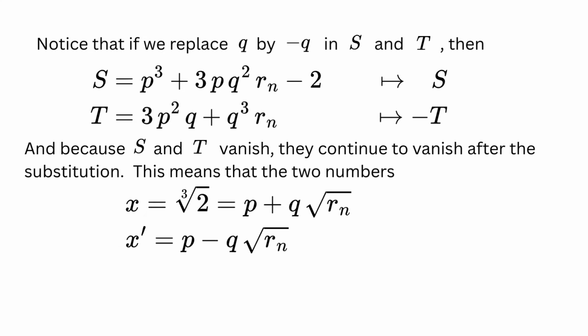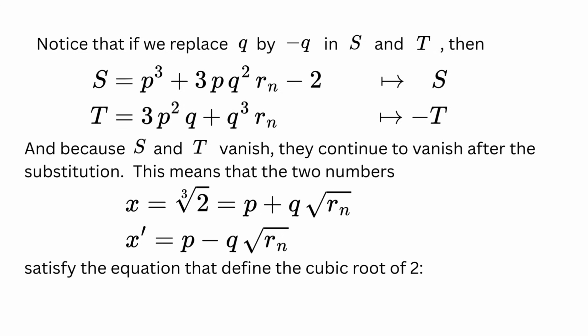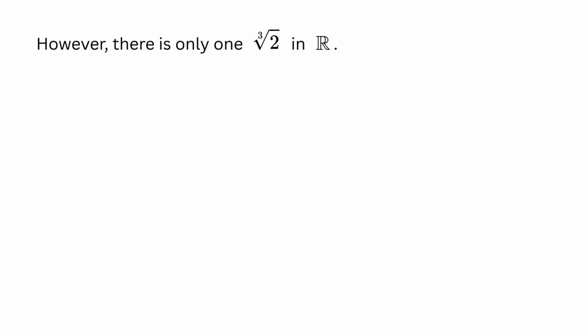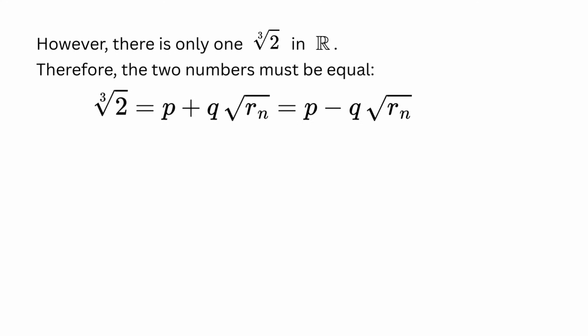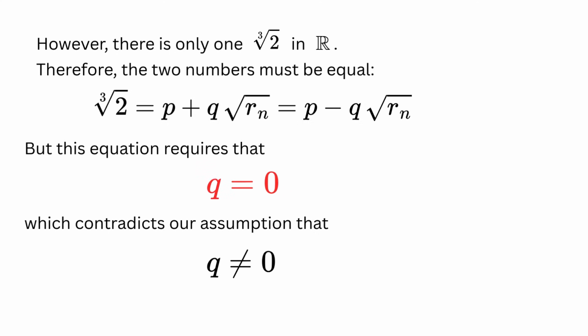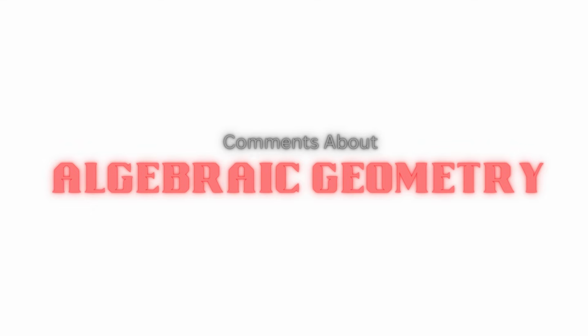This means that the number p minus q times square root of Rn satisfies the same algebraic equation as the cubic root of 2. As a result, we have 2 real numbers whose cubes equal 2, but there is only 1 cubic root of 2 in the real numbers. Therefore, the 2 numbers must be equal. This requires that q equals 0, which contradicts our assumption that q cannot be 0. We have thus concluded that the cubic root of 2 cannot belong in any set of hyperrational numbers and hence cannot be constructible.